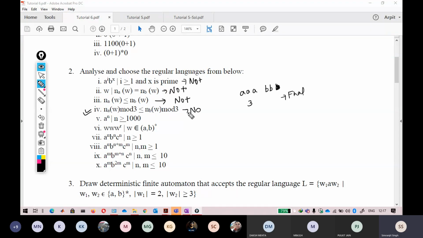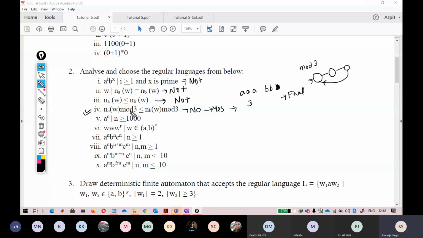Any other one? Okay, so the answer for this is yes, you can build a DFA for that one. I know that most of you will be thinking that this should not be regular, because you have to remember the number of A's. But because of this mod, I get a pattern. For a mod counter, there is always a pattern here, so it is always applicable. Don't worry if you don't understand.